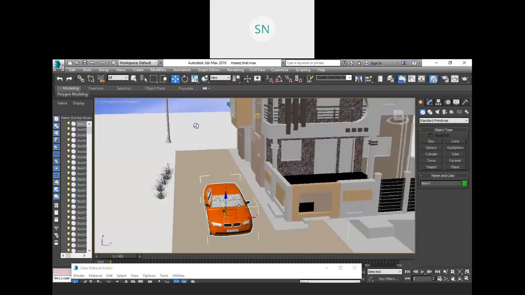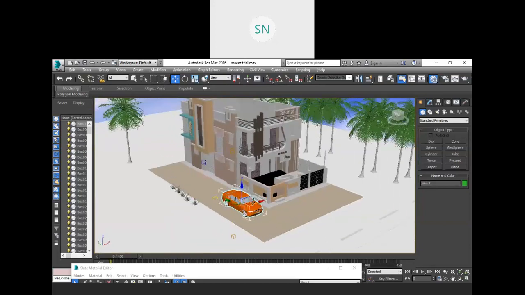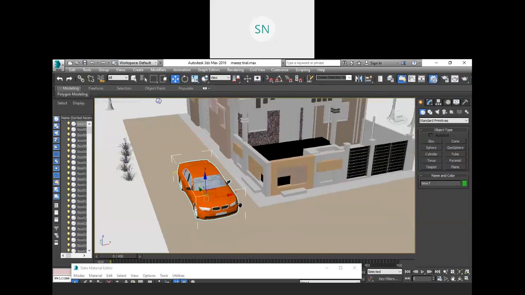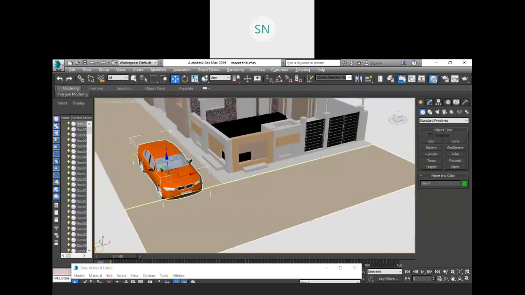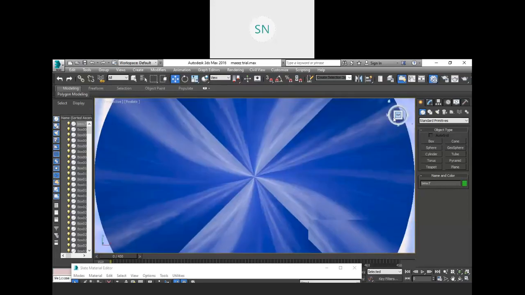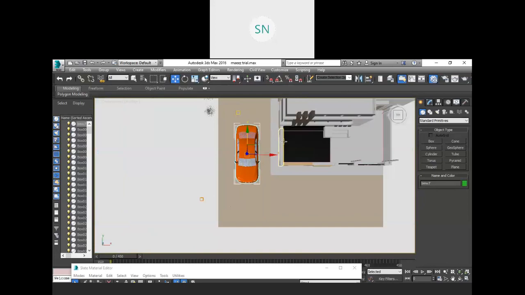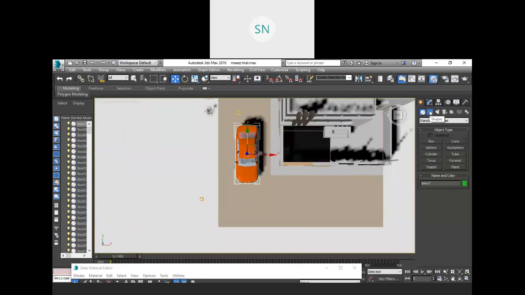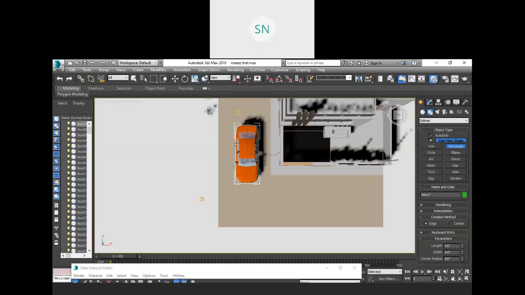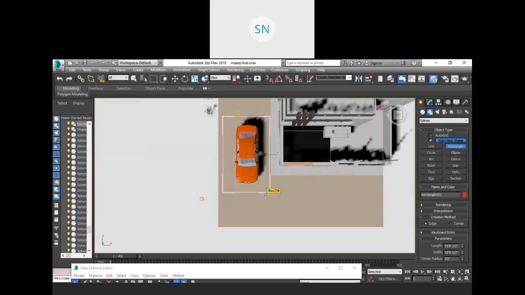And what I want to do, I want to cover this car with a cloth, right? So it will be a very difficult task, but let me try if my system supports that. Otherwise, it is going to hang. So here I am going to create one rectangle, this much.